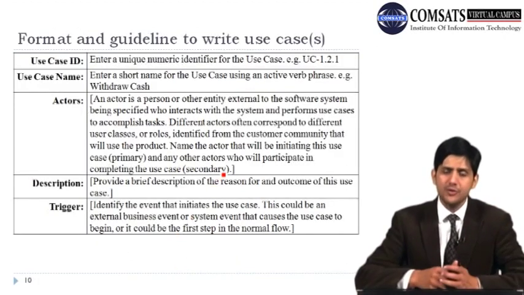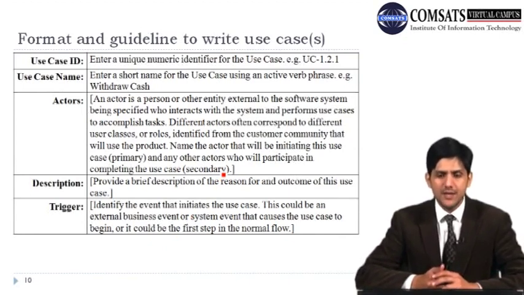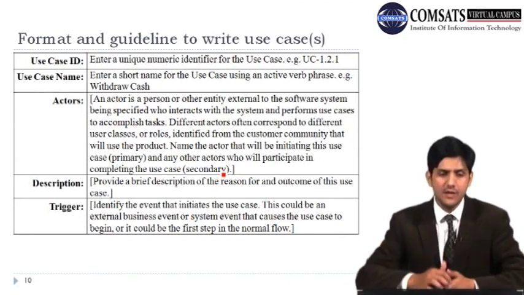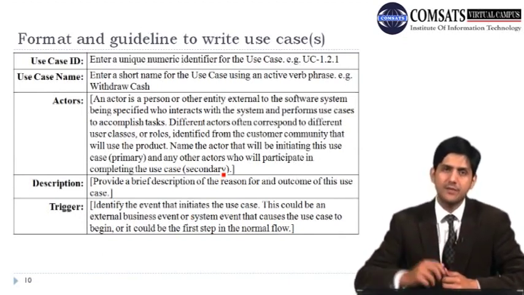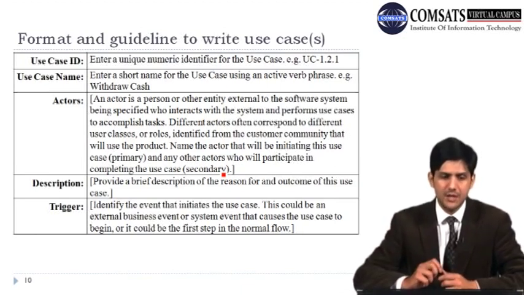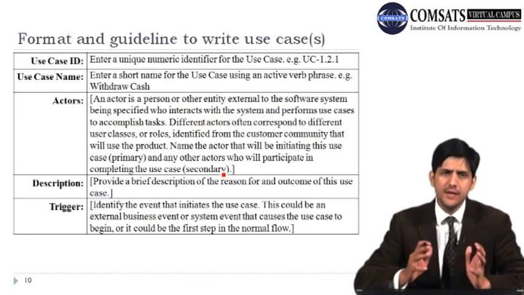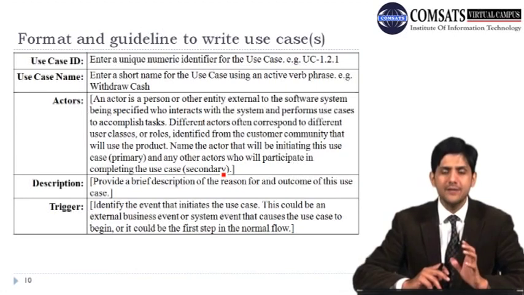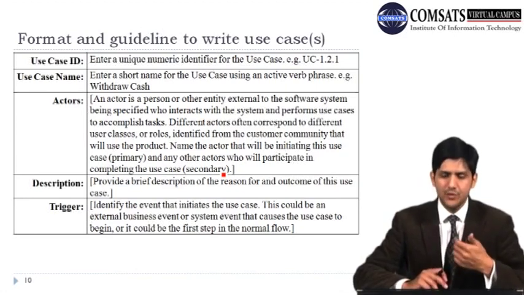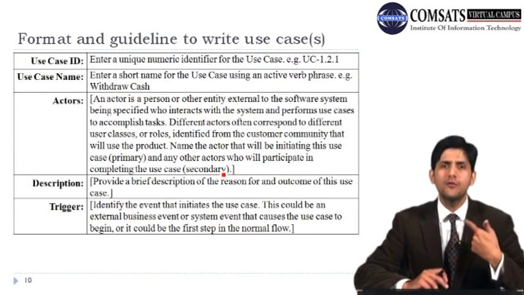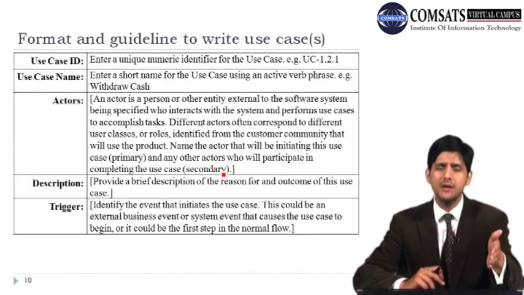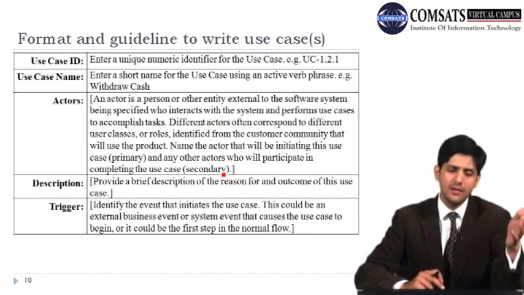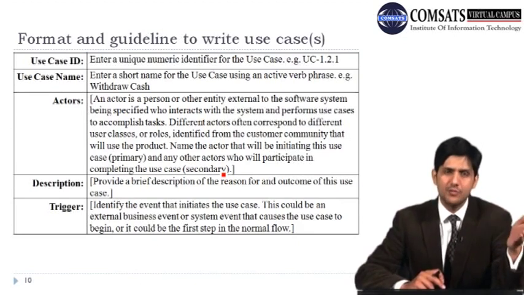So let's also talk about the format and guidelines for writing use cases. I know that we have seen this kind of format earlier as well, but let's look at this one example for the withdraw cash use case from the ATM machine. There are certain fields that you would see, and as a requirements analyst, whenever you are modeling a use case and writing use case text, you need to figure out which fields are important for you. The fields which I mentioned here are recommended, but you can always add more, and you can delete some of these if you think that they are not important for the system that you're trying to model.